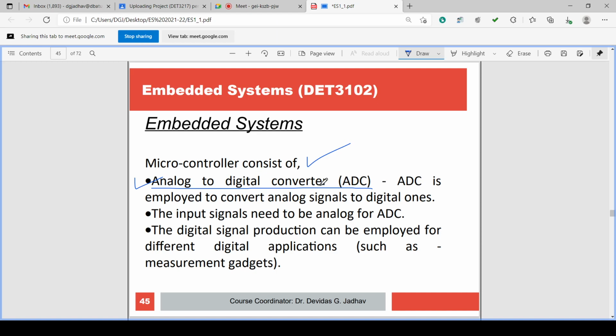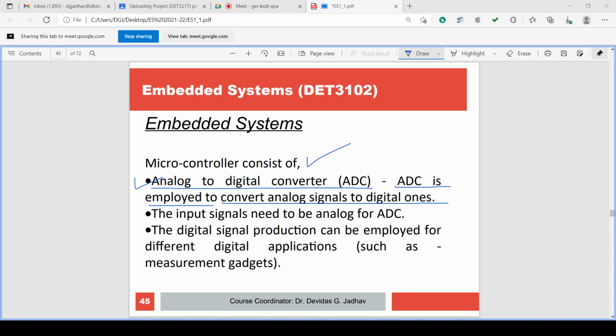So there is an analog to digital converter. It is the ADC. Why is it used? The ADC is used to convert analog signals to digital signals. The role, function, and task of the ADC is to convert an analog signal to a digital signal.